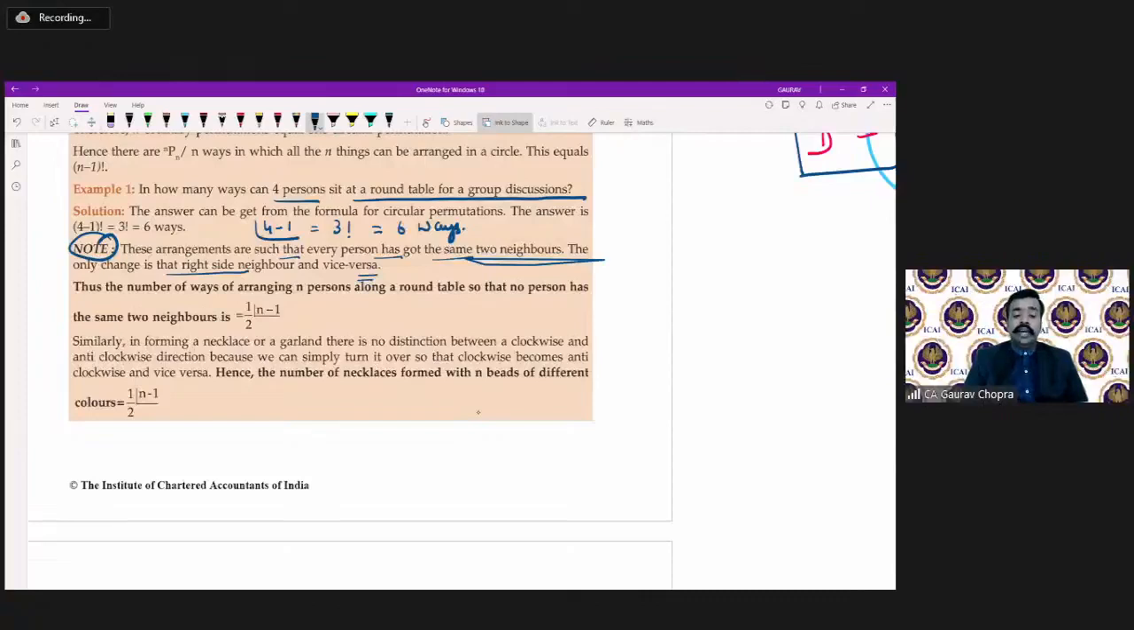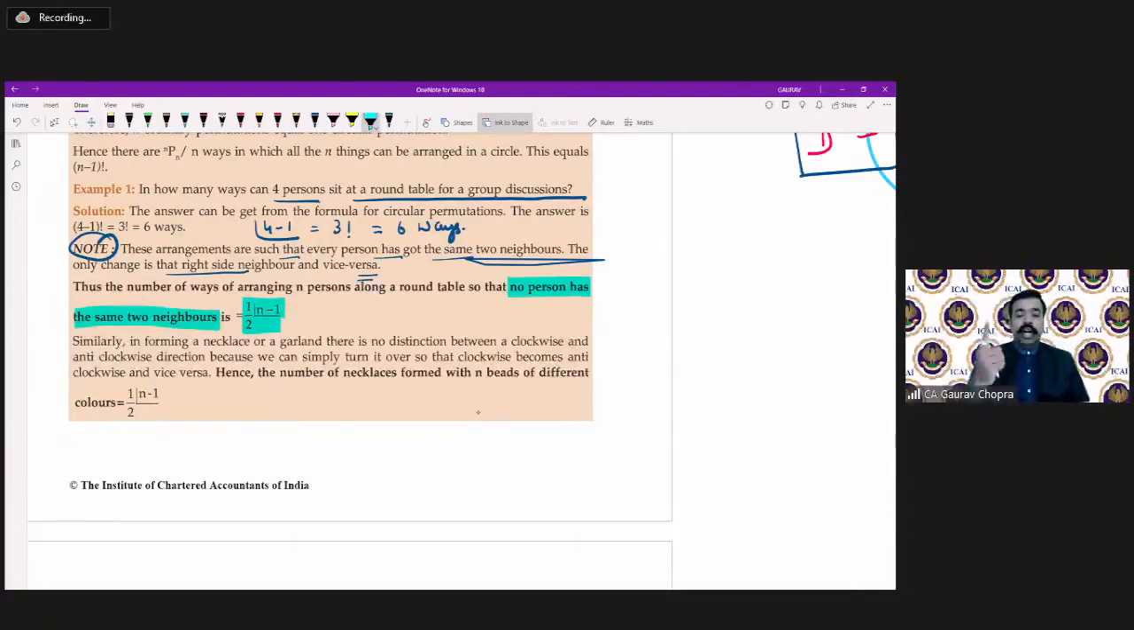The number of ways of arranging n persons along a round table so that no person has the same 2 neighbors. Whenever there is a requirement that no person has the same 2 neighbors, then also we have to apply factorial n minus 1 upon 2, because neighbors are getting changed. We are putting the condition that we don't want the same neighbor, and when we don't want the same neighbor, it will be divided by 2, because neighbors are 2, one on right and one on left. So we have to divide it by 2.